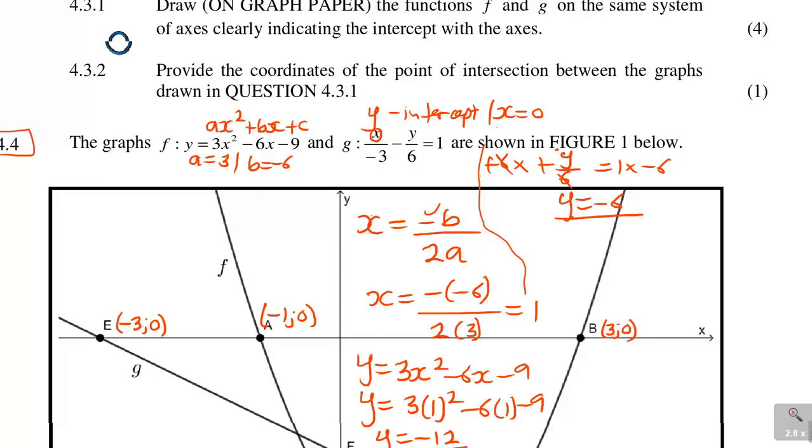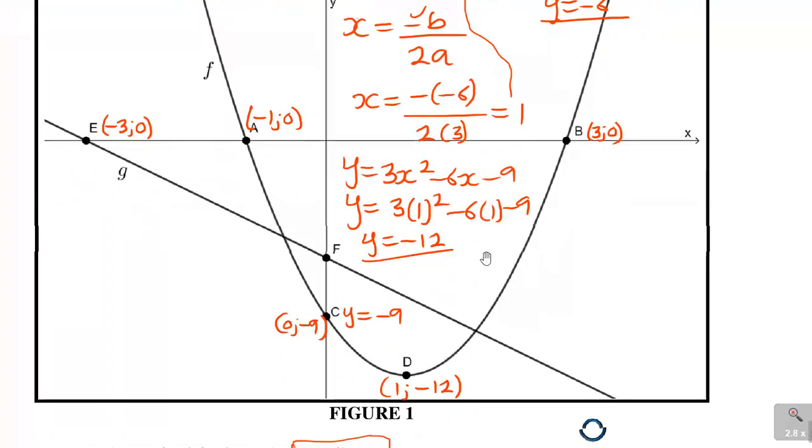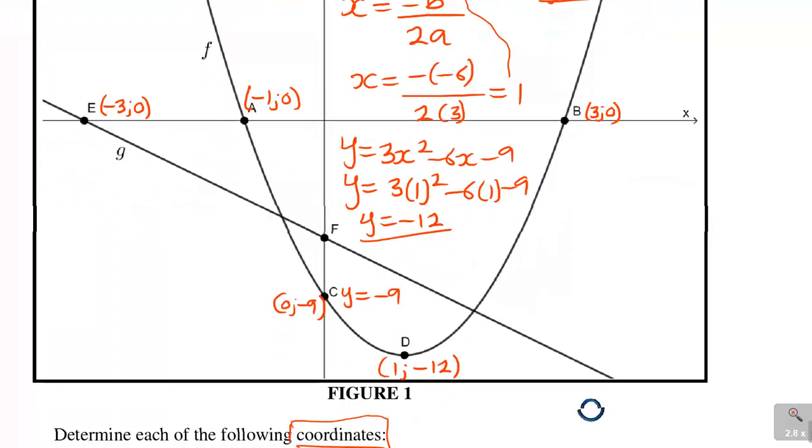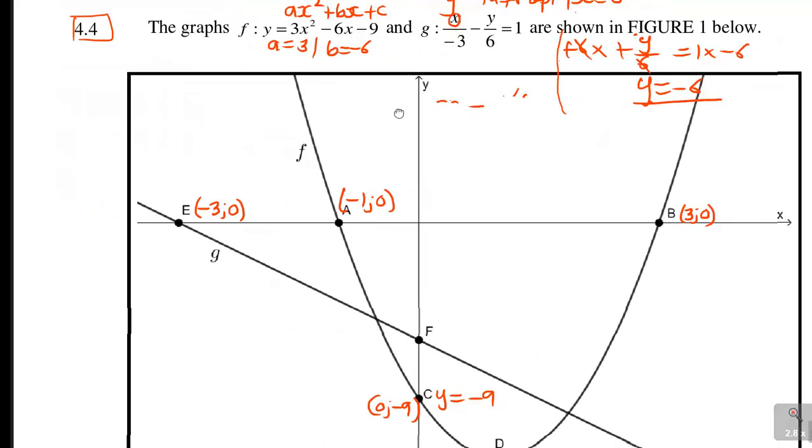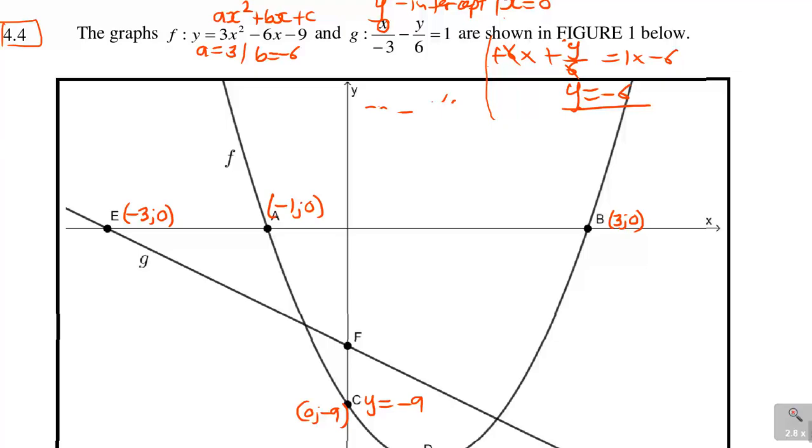So you look for the y-intercept, which is here at f. We said y is negative 6, so f is 0 and negative 6.